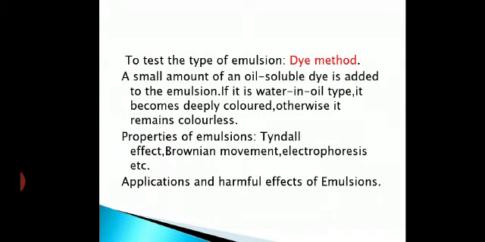Now, the formation of emulsions can also be harmful for us. For example, petroleum forms emulsions with water. Petroleum is also an oil. Where petroleum is found in a particular area, and a well is present, the well being dug for drinking water, that well water becomes unfit for use. Remember it. If petroleum is found in that area, the well water becomes unfit for use because it forms oil in water emulsions.